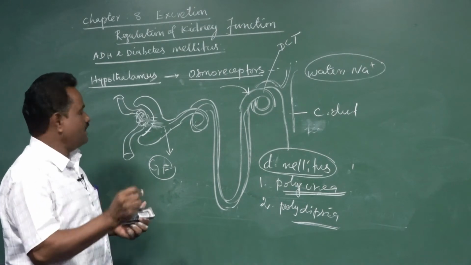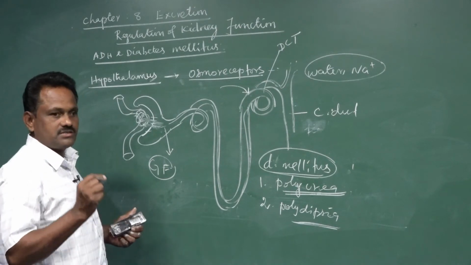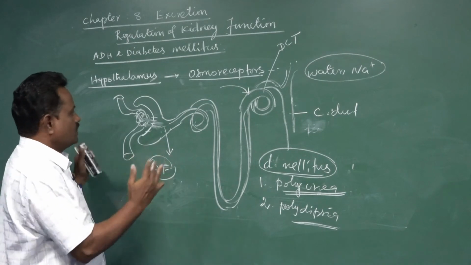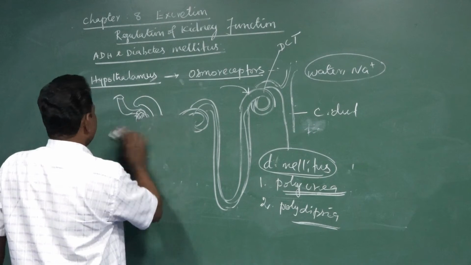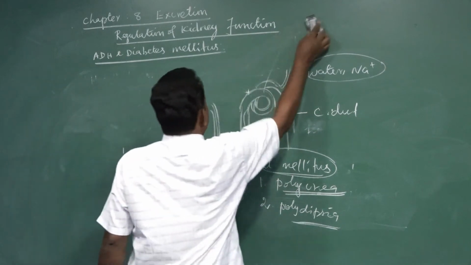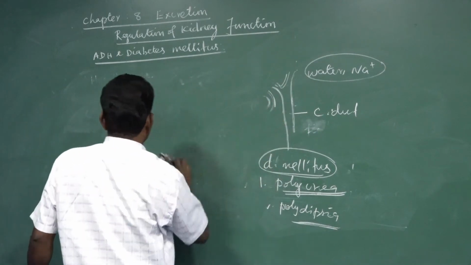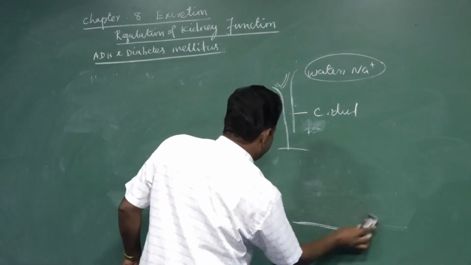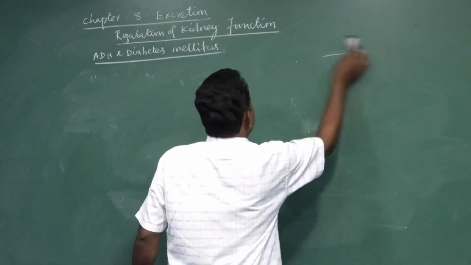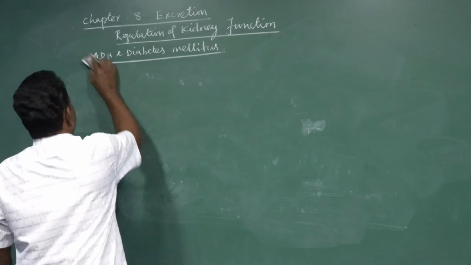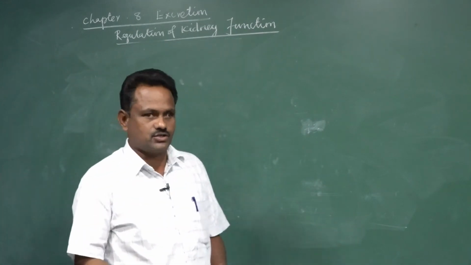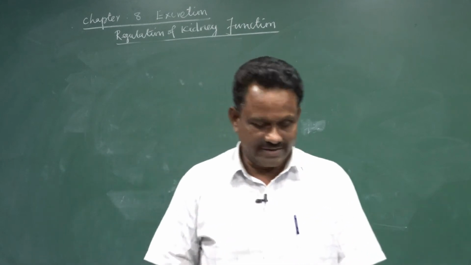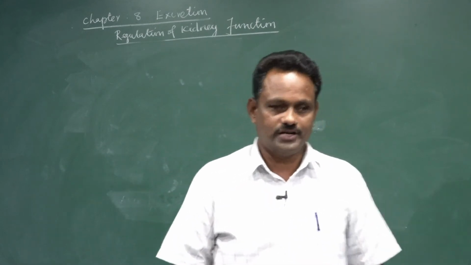So the main function of ADH is to maintain the water concentration or body fluid in the blood. So the kidney function is regulated in one way by decreasing or increasing the secretion of the hormone ADH. So the hypothalamus plays a major role in increasing or decreasing the secretion of ADH.